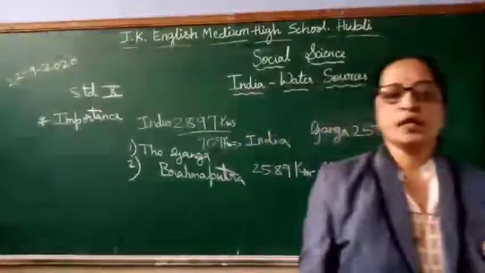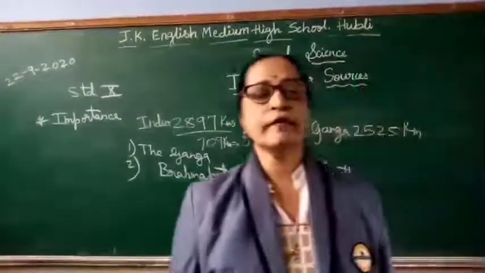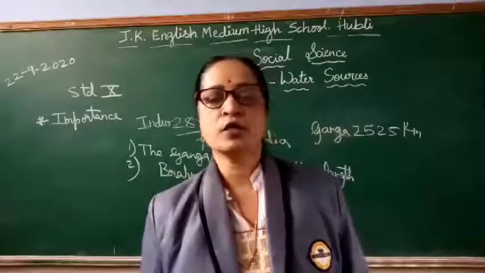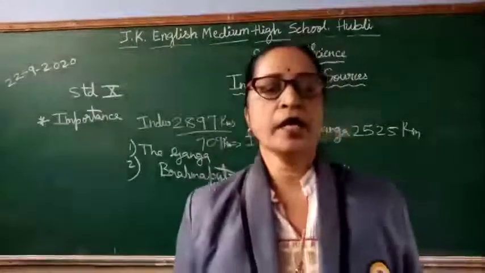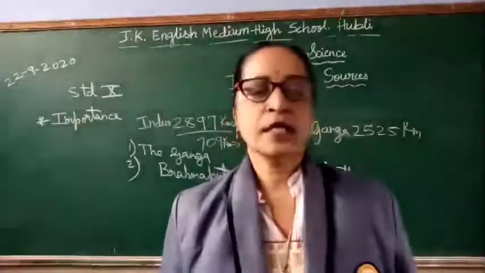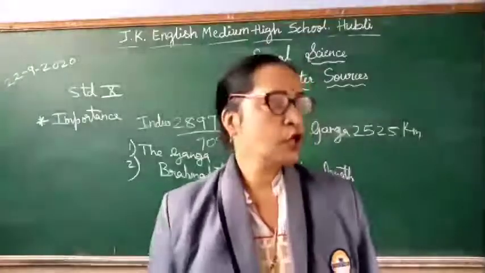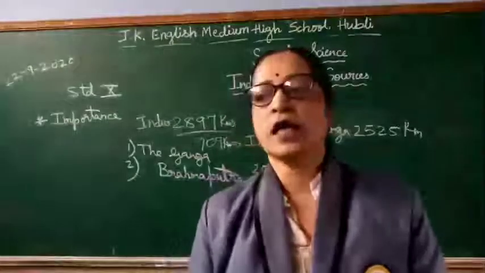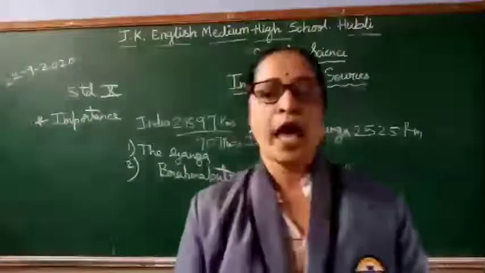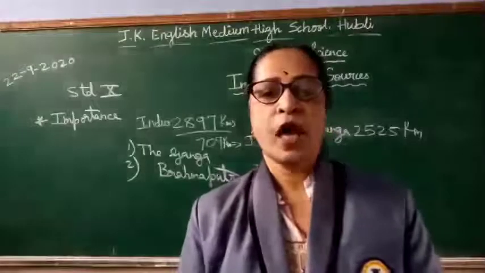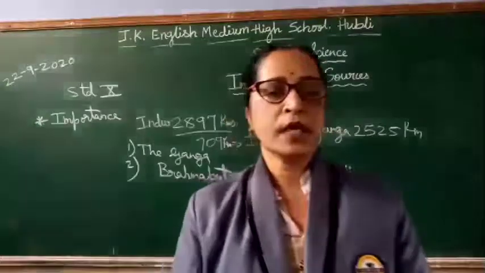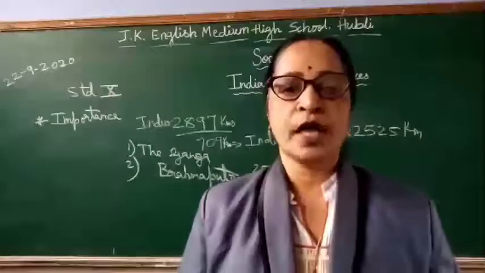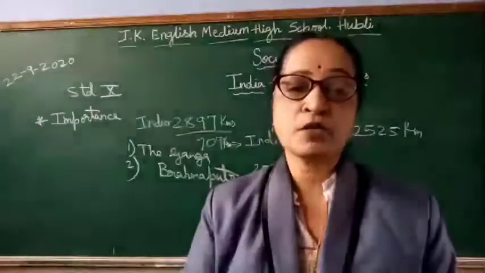Okay, children. Then, what do you all know about the rivers of South India? Many rivers flow across South India. They are also known as the peninsular rivers, and most of these rivers are in the Western Ghats. What are the important rivers of South India?